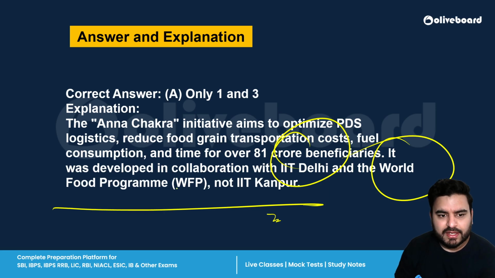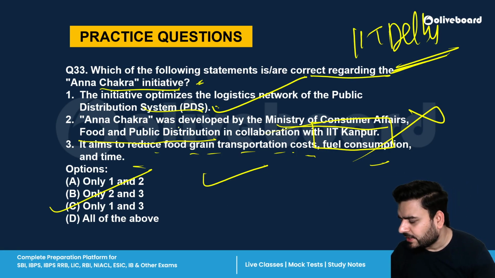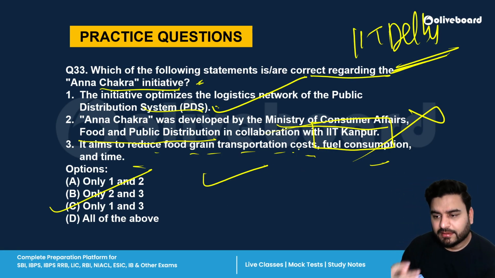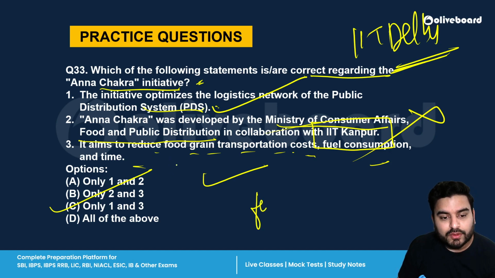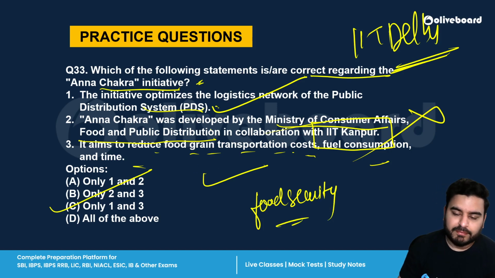Remember this thing. And what is the purpose of this Anna Chakra? Correct. The objective is basically to reduce the cost of transport of grains and other things. Basically, the overall objective is to improve the food grain distribution across India, reduce wastage, all right, improve cost effectiveness, and to ensure the overall food security system. That is the most important target. Okay, remember this.